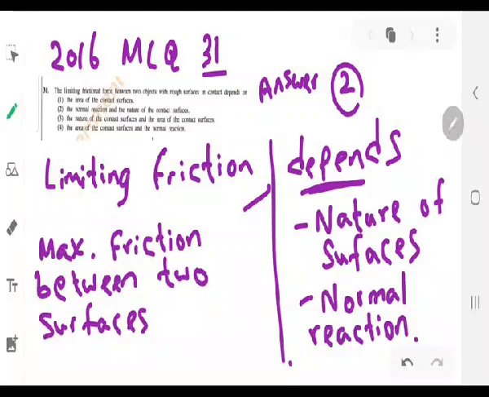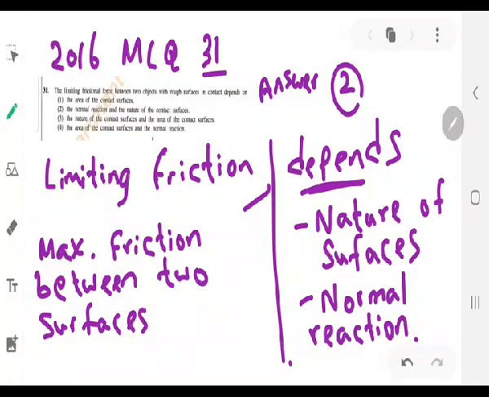Okay, 2016 MCQ number 31. The answer, as I have told you already, is number 2. Let us discuss how it comes. So the question is, the limiting frictional force between two objects with rough surfaces in contact depends on.